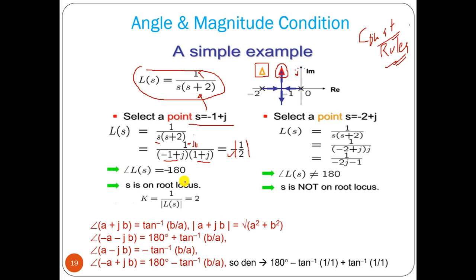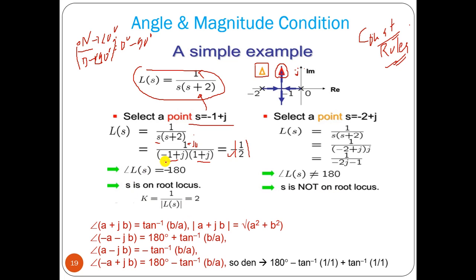Angle means, if it is having a numerator and a denominator, we have to find out the numerator angle and the denominator angle. Then for the calculation, we have to take the denominator angles to the numerator and their sign should change. If you take from denominator to numerator, the sign becomes negative. That is the point you have to remember.